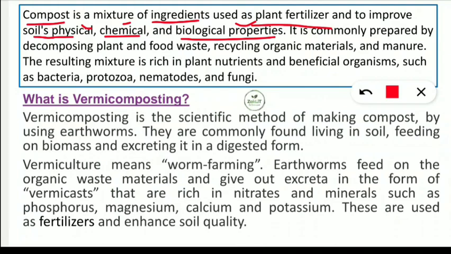It is commonly prepared by decomposing plant and food waste, recycling organic materials and manure. Three things we do: decomposing the plant and food waste, recycling the organic materials and manure.